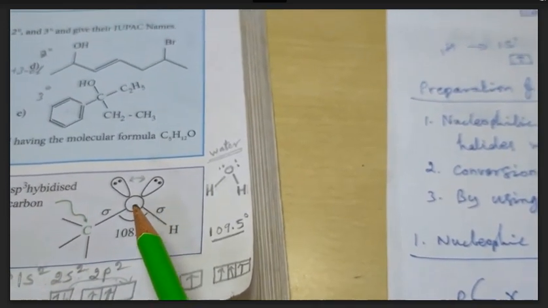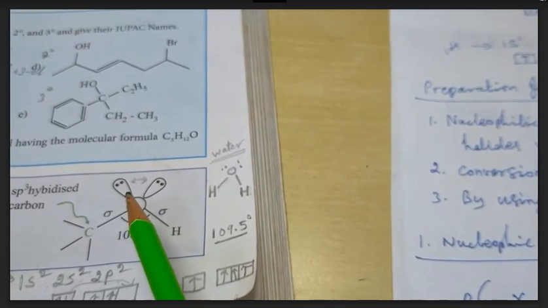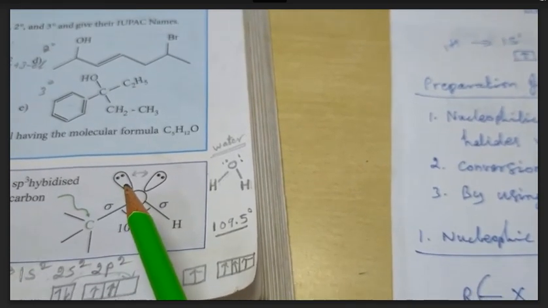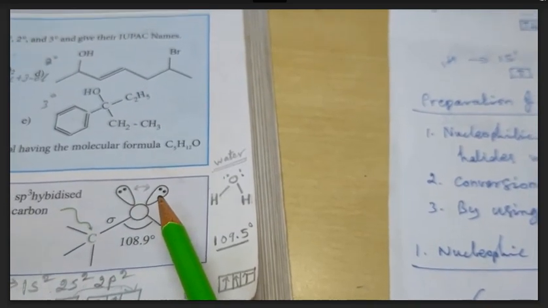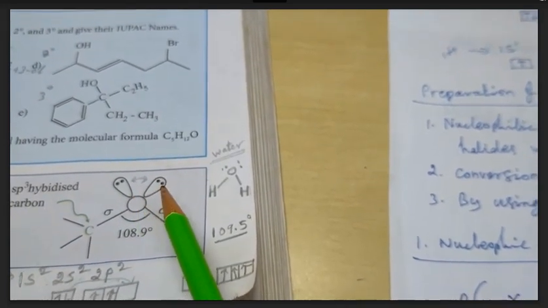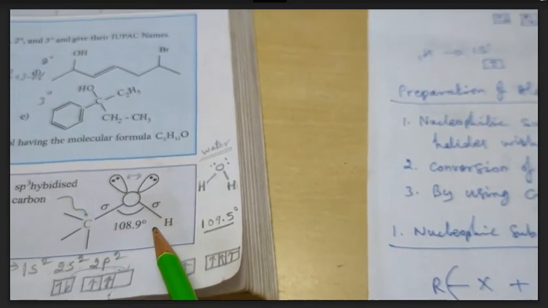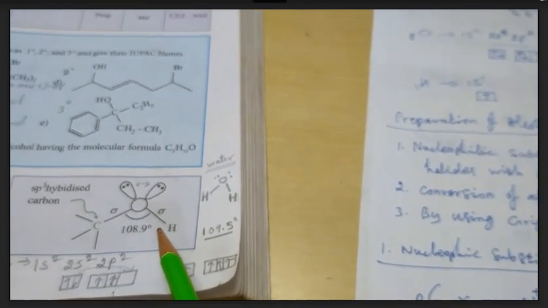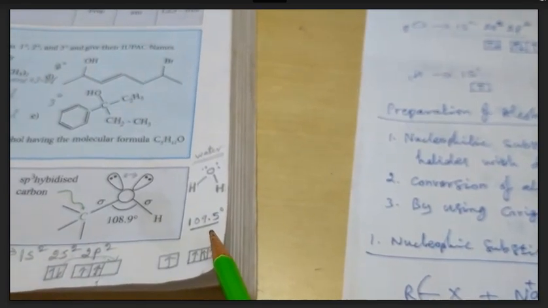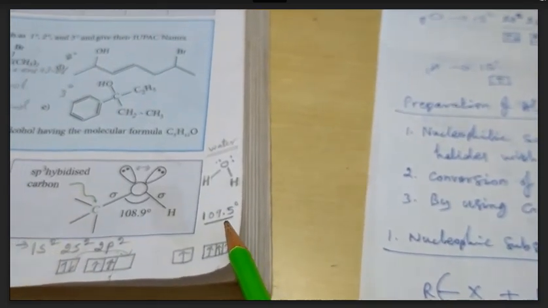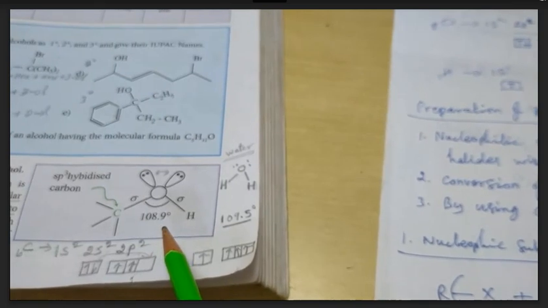And next, the oxygen has two lone pairs of electrons. Due to the repulsion between them, the bond angle is reduced from the tetrahedral bond angle of 109.5 degrees to 108.9 degrees.